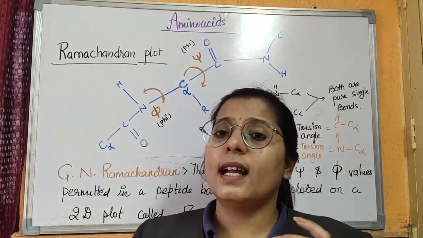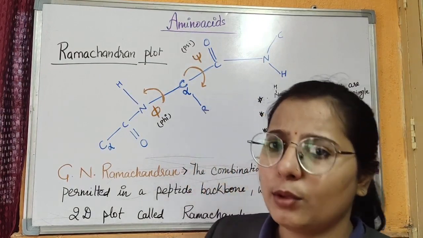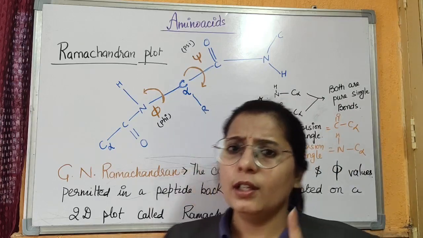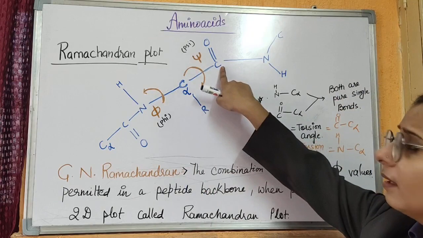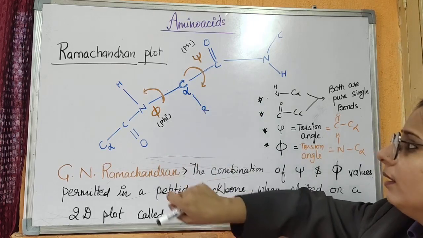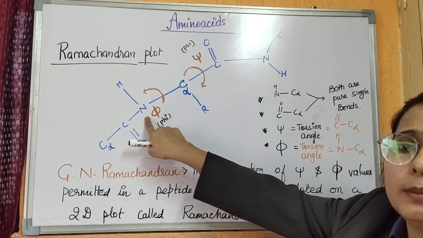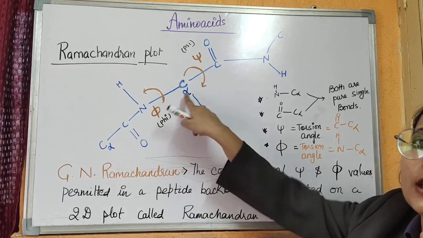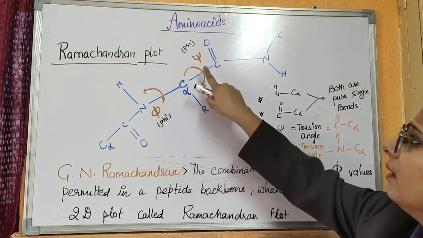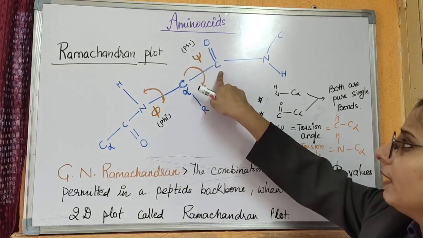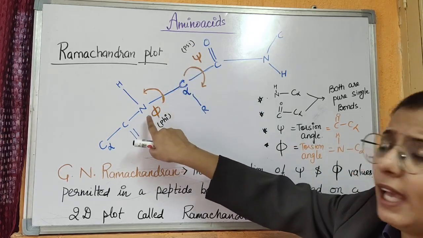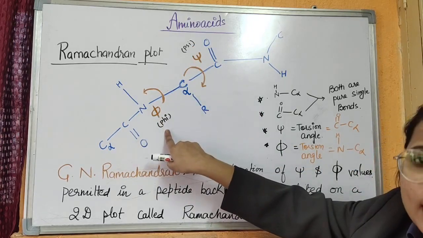Now, what is Ramachandran plot? Ramachandran plot was given by G.N. Ramachandran. He has mentioned 4 to 5 points, where the first point was that the bond between carboxyl group and alpha carbon is a pure single bond. Second point, that the bond between amine group and the alpha carbon is also a pure single bond. Then the third point, he has mentioned that the torsion angle between carboxyl group and alpha carbon is called as psi, and the torsion angle between amine group and the alpha carbon is called as phi.